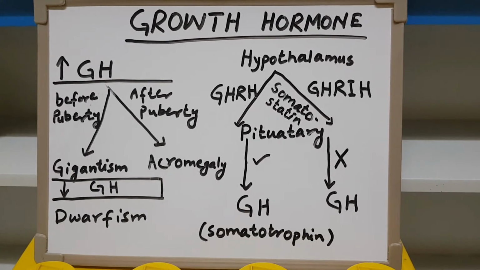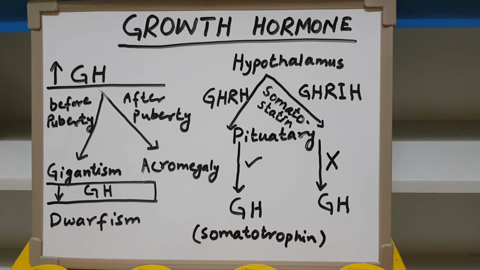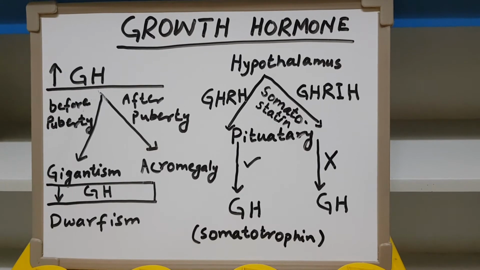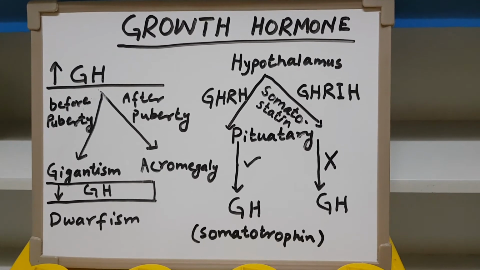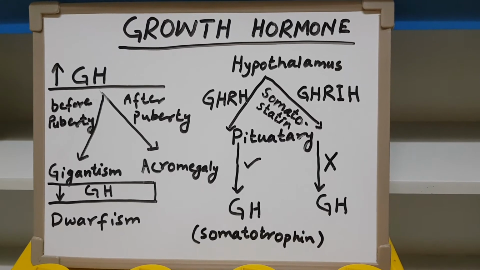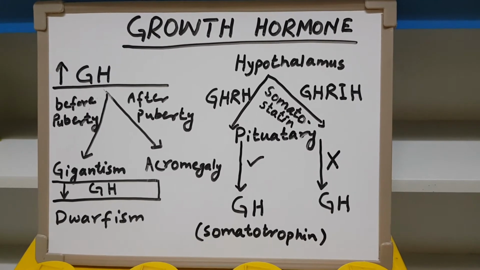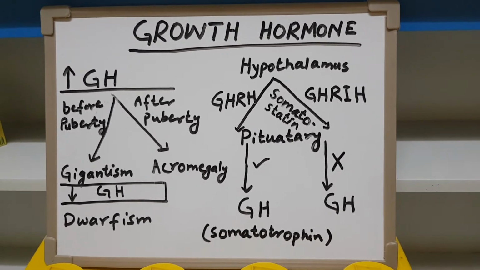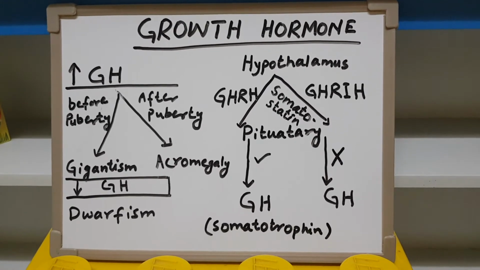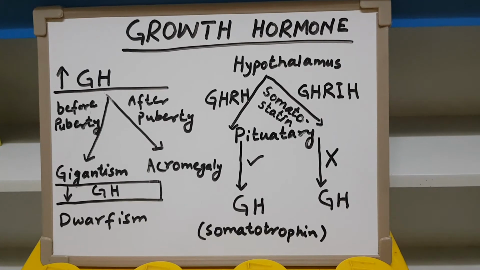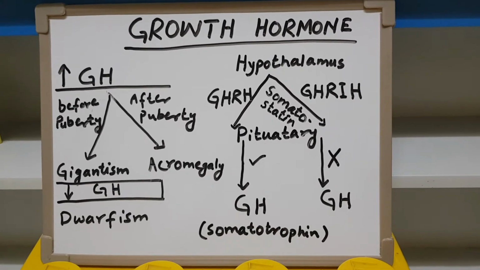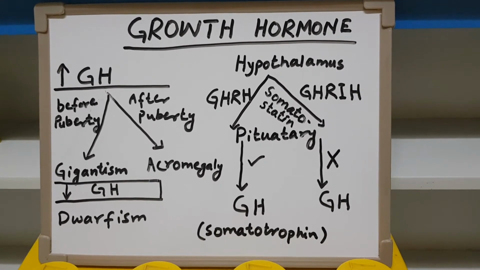Once maximum height has been gained, though growth hormone is still there, its main secretion occurs before puberty, when the height of a person is meant to be gained. After puberty, although growth hormone acts, it causes just an increase in the size of different organs. So what happens if its secretion is increased?